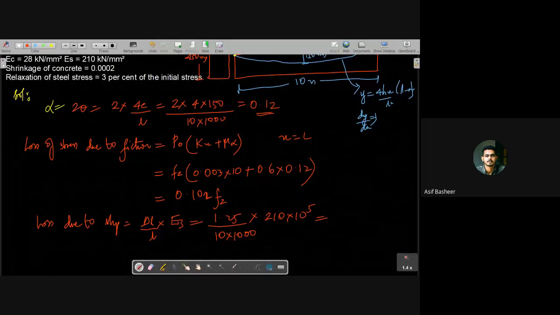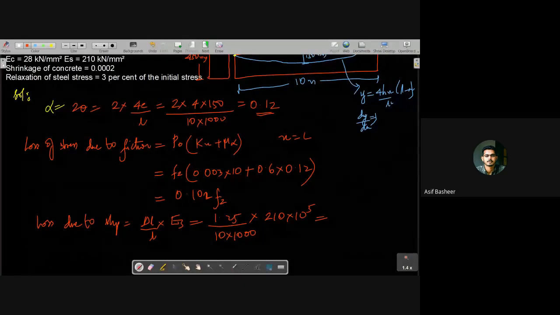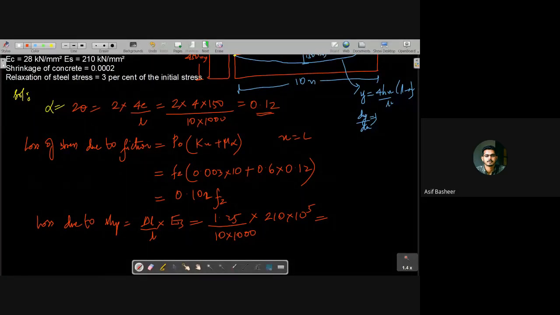You'll get this value as 26.25 Newton per mm square, right? What is this value?